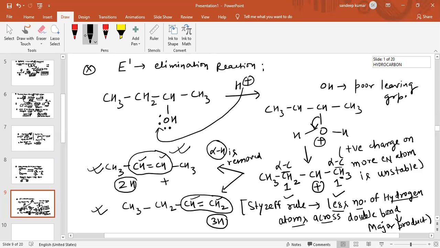And what is this one? The product with more number of hydrogen atoms is basically the Hofmann product. This is the Hofmann product.